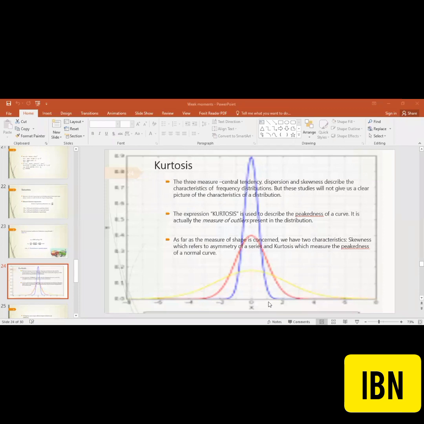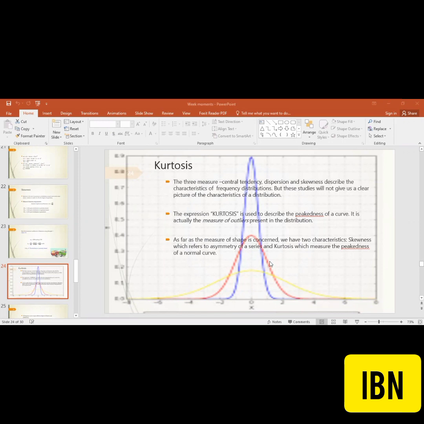The type 2 error is more dangerous. In that case, if you have a distribution like the blue distribution, then your type 2 error will increase, which is more dangerous for your data set. So that's why we say neither this blue one is good for us, nor the yellow one.